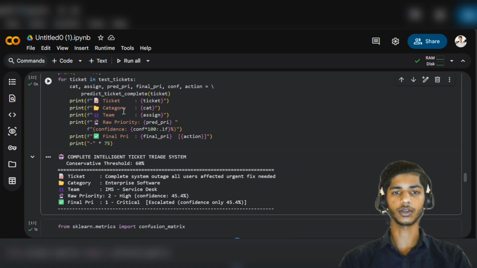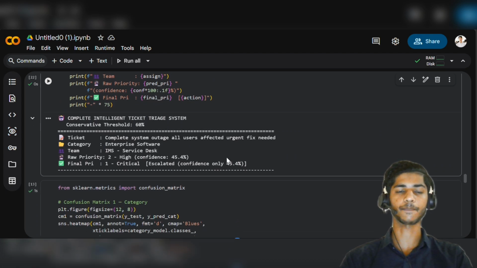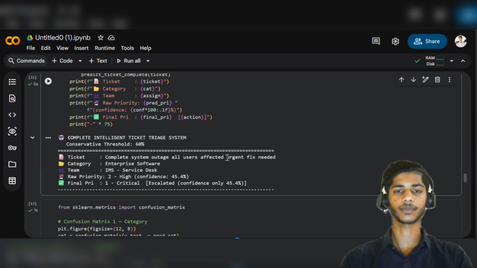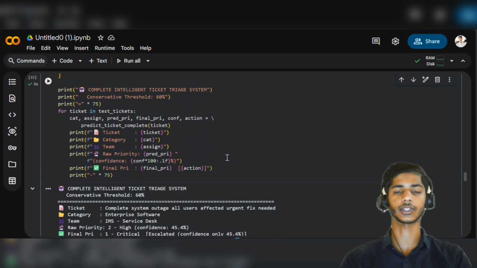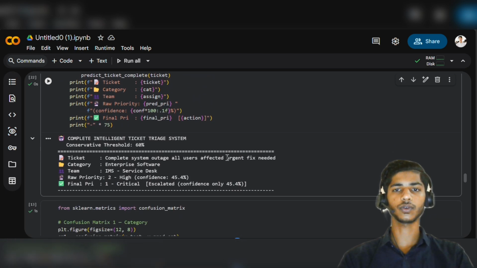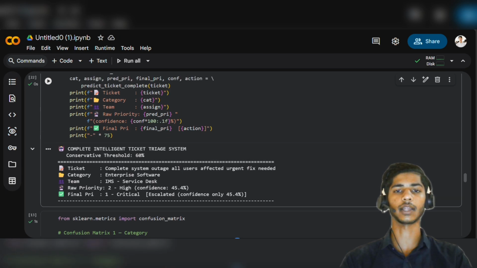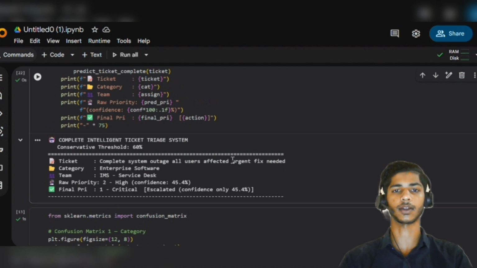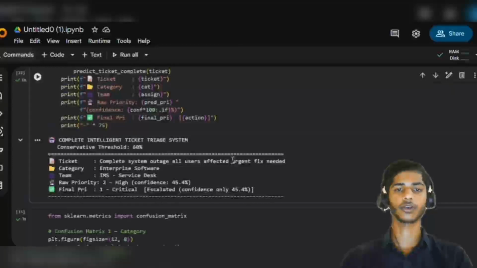Okay, so here our model has predicted the priority as high, but at a confidence lower than 60%, right? So our model has upgraded the final priority to P1. Our model escalated the priority to the upper level, right? So this is where the model gets interesting, right? Now, this was exactly what conservative escalation does. The model was uncertain about high, so it automatically raised it to critical, preventing a potential production halt, right?